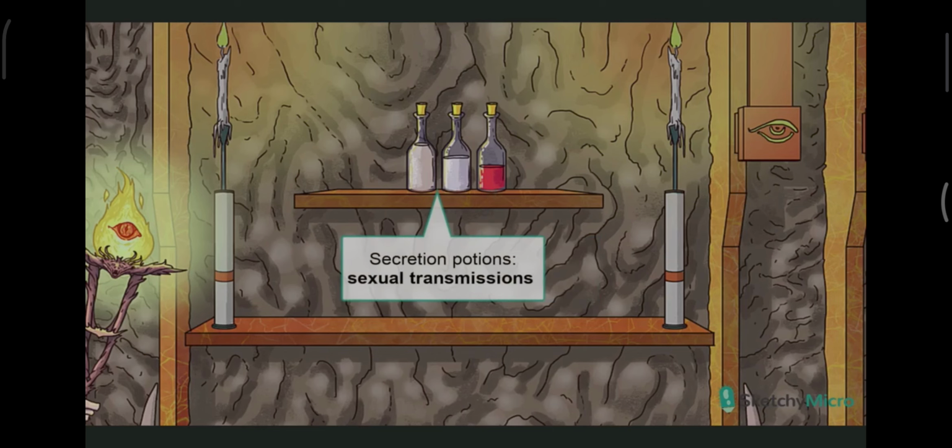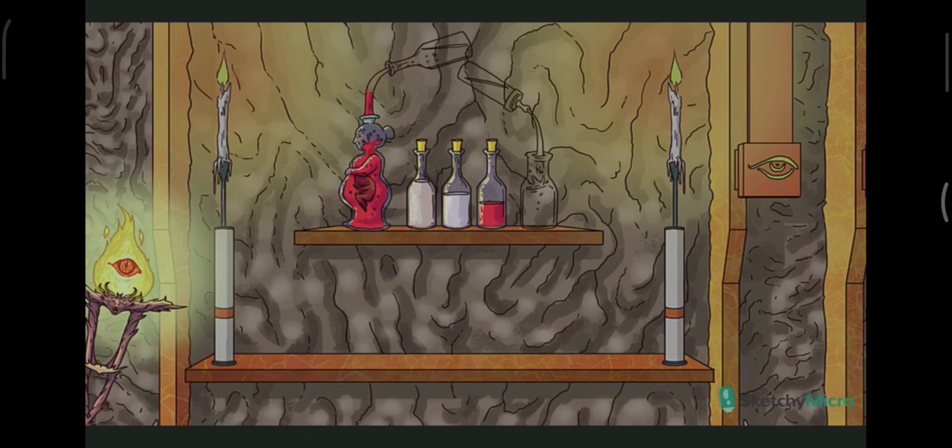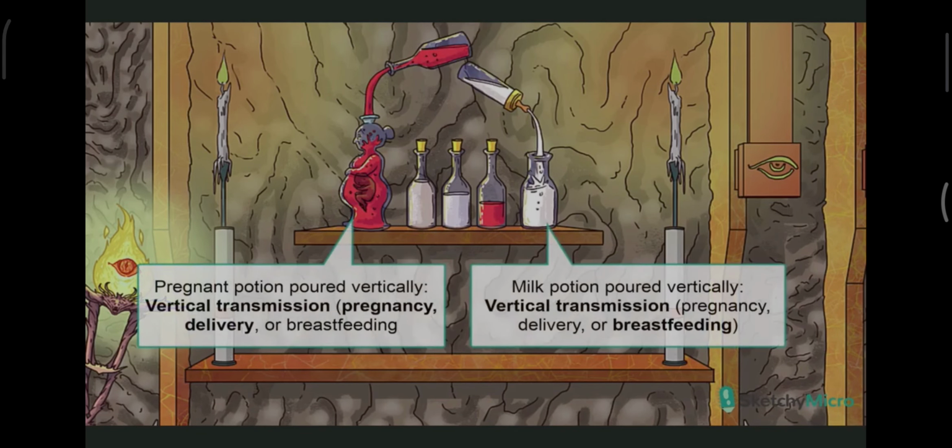HIV is, of course, also transmitted sexually, hence the less colorful potions, which represent semen as well as rectal and vaginal fluids. HIV can also be passed from mother to infant, and this is known as vertical transmission. This can occur during pregnancy, as the virus can cross the placenta, but it can also occur during labor and delivery or through breastfeeding.